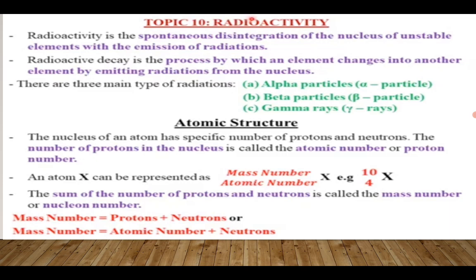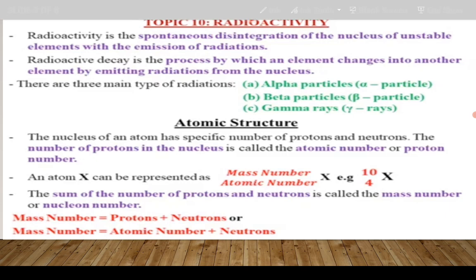In relation to radioactivity or radioactive decay, we have three types of radiations which we are going to discuss. Namely, we have alpha particles, which is also a radiation, beta particles, and gamma.